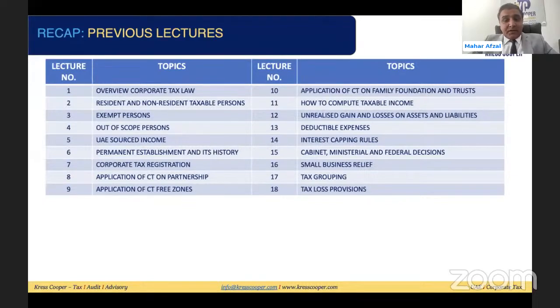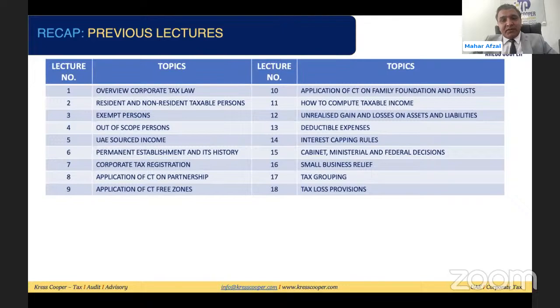We have discussed resident and non-resident taxable persons, exempt persons, out of scope persons, UAE sourced income, permanent establishment and its history, corporate tax registration, application of corporate tax on partnerships, on free zone businesses, on family foundations and trusts, how to compute taxable income, and unrealized gains and losses on assets and liabilities. We have discussed deductible expenses, interest cap and rules, cabinet, minister, and federal summary of all these decisions. We have discussed small business relief, tax grouping, and tax loss provisions as well.